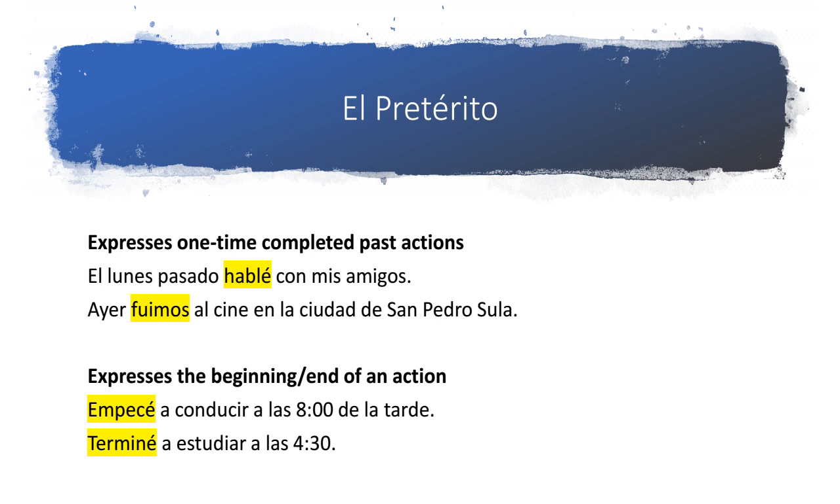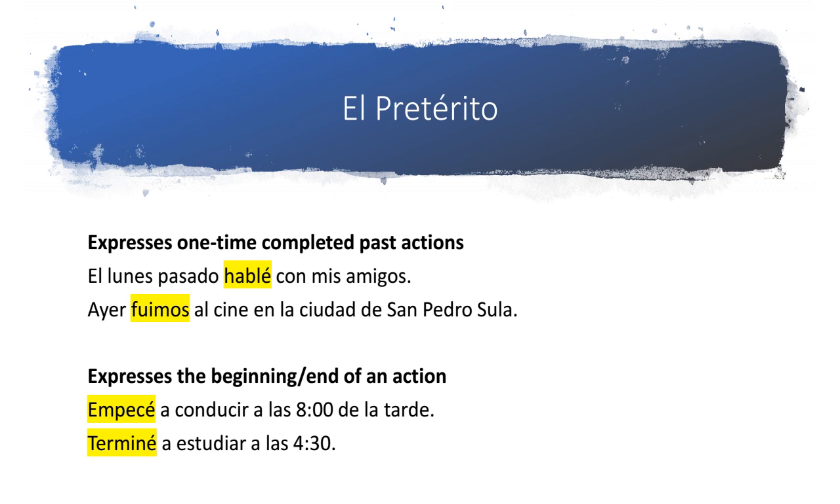We also use el pretérito when we want to express the beginning or the end of an action. So, empecé a conducir a las 8 de la tarde. I started to drive at 8 o'clock in the evening. Since I'm telling you a specific time when I started doing something, I can really only start doing that action at that specific time one time, right?